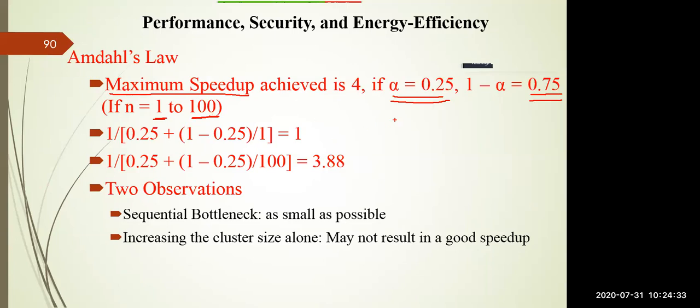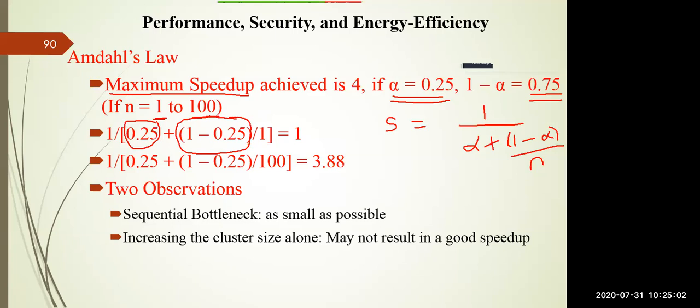As you know, the speedup formula I mentioned in the previous slide is S equals 1 divided by alpha plus (1 minus alpha) divided by n. In this equation the alpha value is given to you: alpha is 0.25, and 1 minus alpha is 0.75, or you can write 1 minus 0.25, which is 0.75.